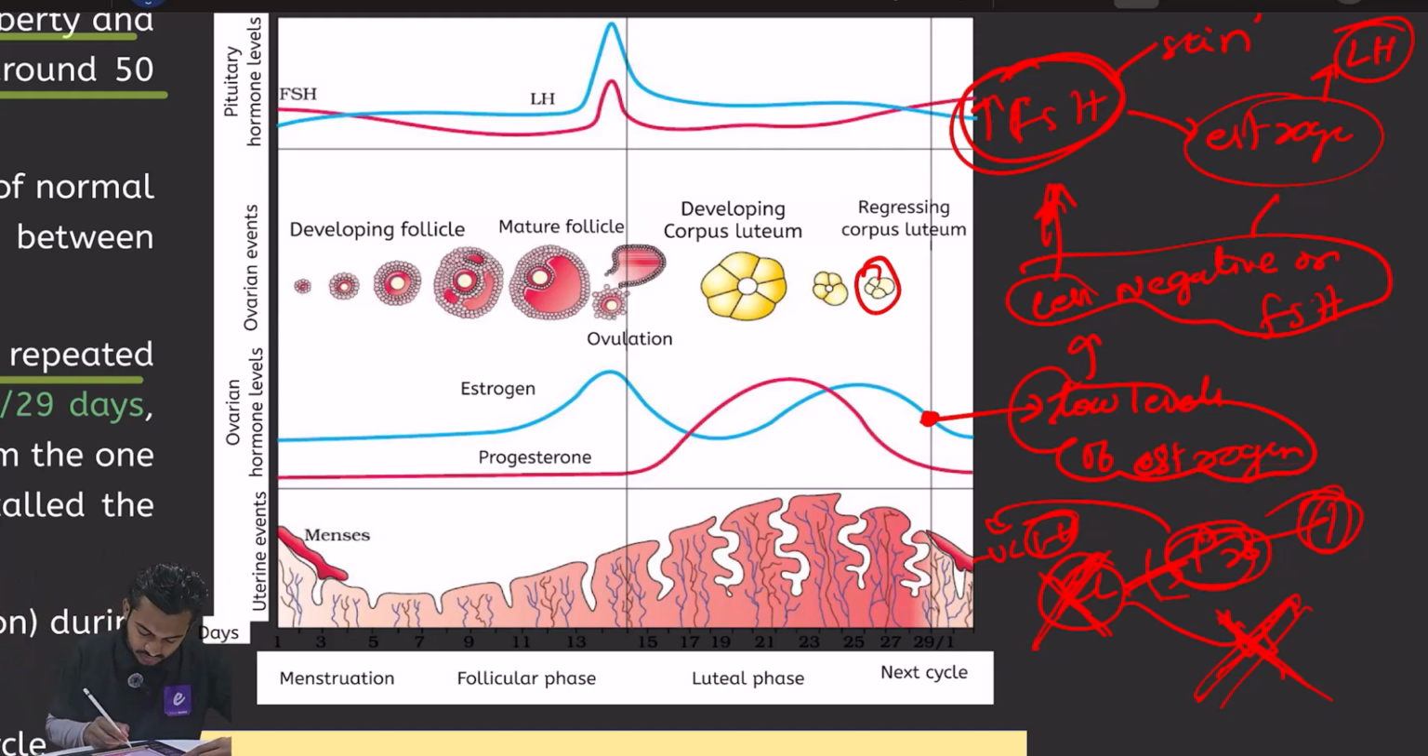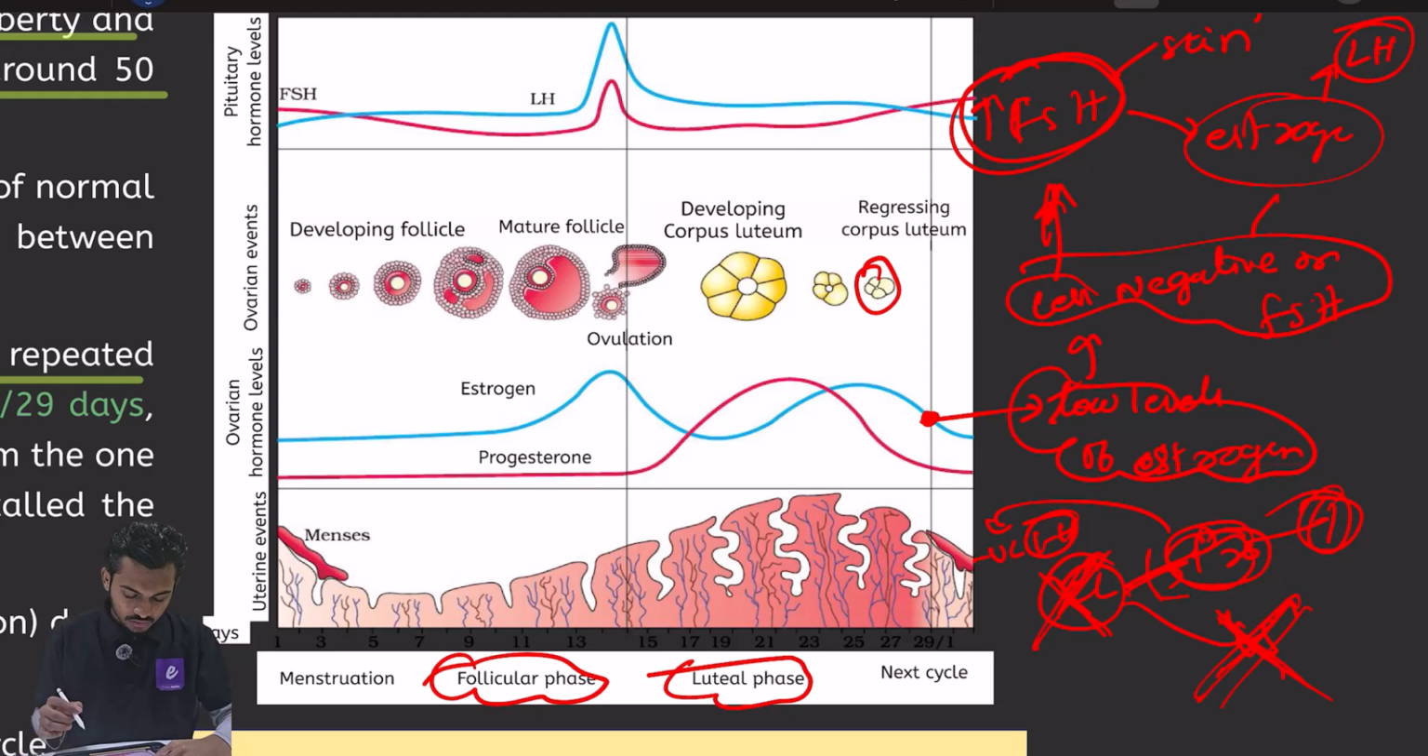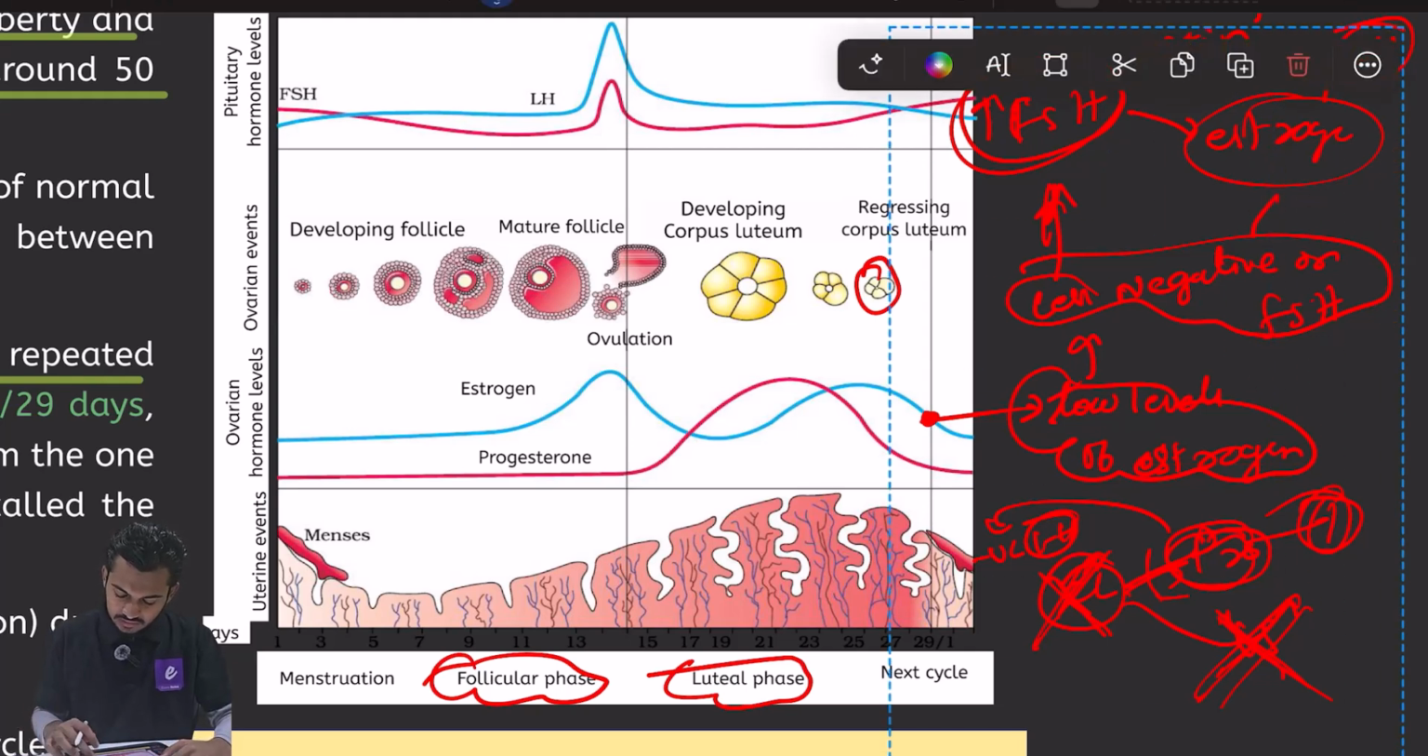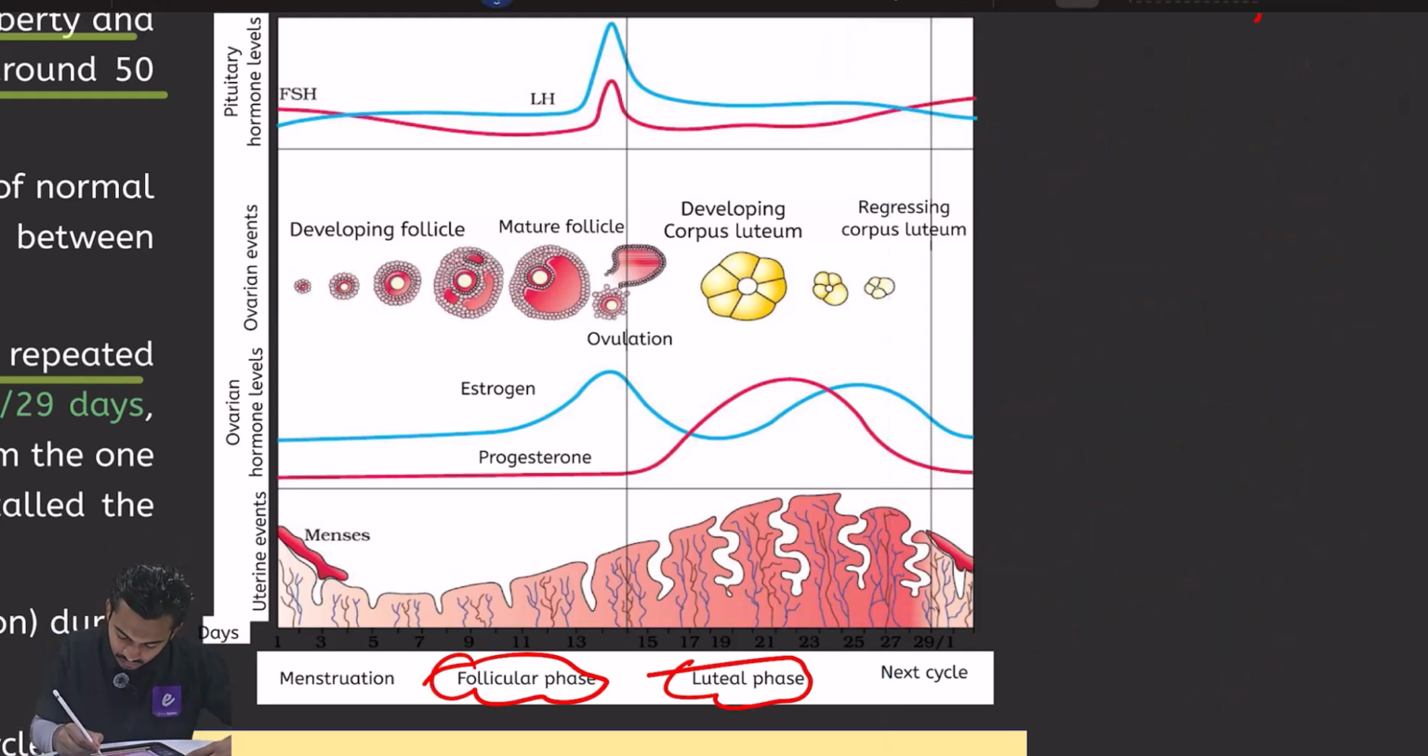Right? You can also see follicular phase and luteal phase. Understood? Now, a very important thing you should remember in this cycle: see here, till here, this is the 29th day, which means one cycle has completed.